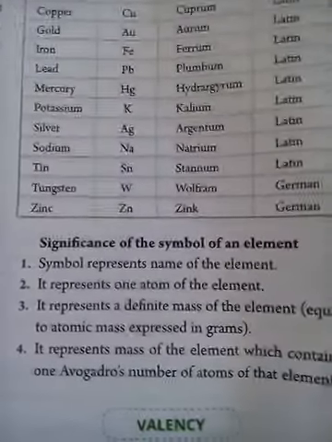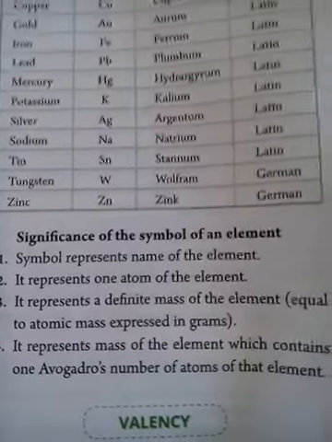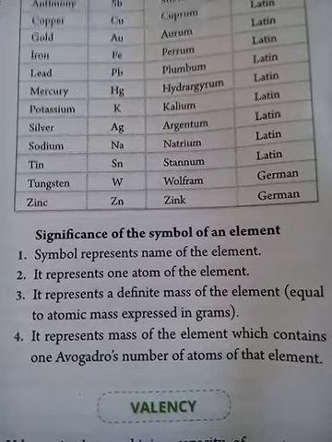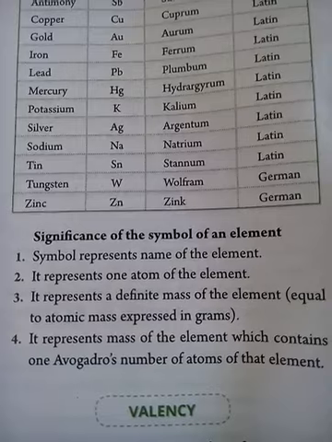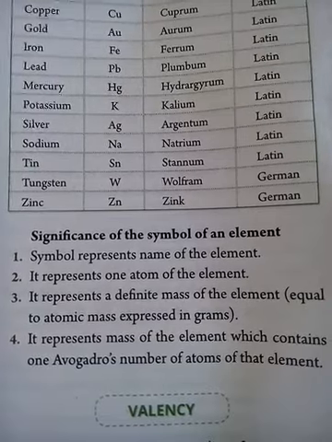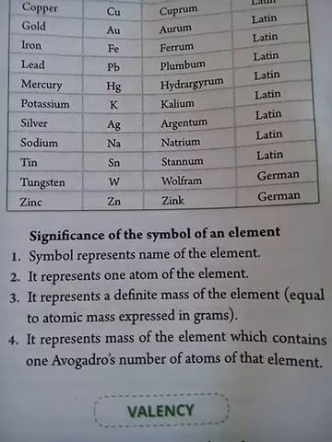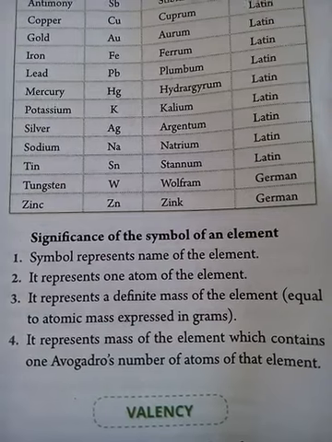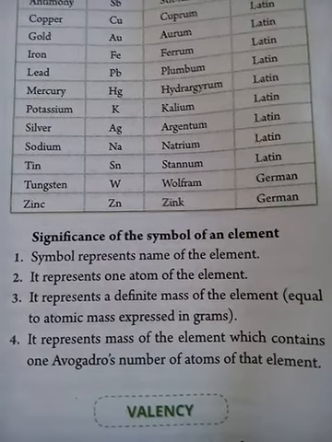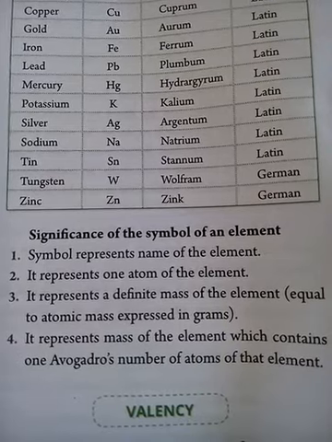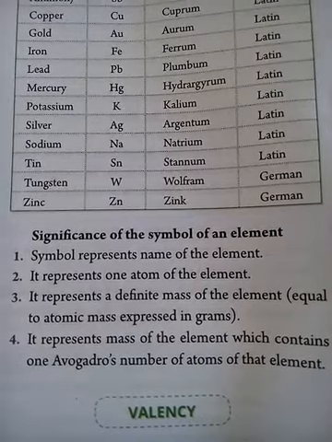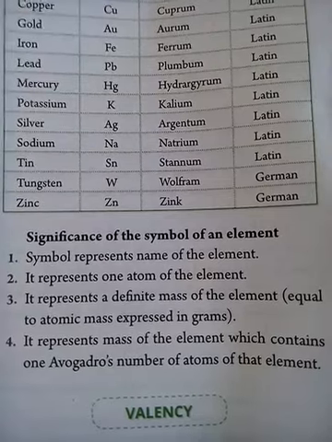So what is the significance, the importance, of the symbol of an element? A symbol represents the name of the element. A symbol also tells us the name of the element: carbon C, hydrogen H, calcium Ca. So they help us to know the name of the element. It represents one atom of an element. So one symbol represents one atom.